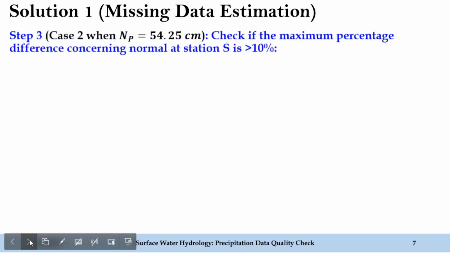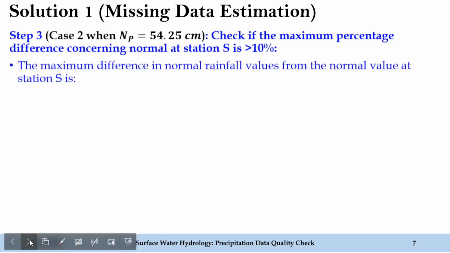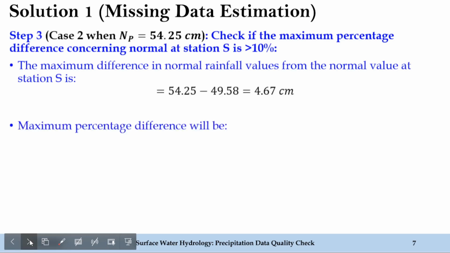Let's focus on the second part, which was case 2, when the normal annual precipitation at station P is 54.25 centimeter. Again, we will reiterate what we have done in the previous part. That means we will find out whether the maximum percentage difference concerning normal at station S is greater than 10% or not. The same approach will be taken. The maximum value and the minimum value will be subtracted. Here we get it as 4.67 centimeter. And if we find out the percentage, it comes out as 8.6%, which is less than 10%.